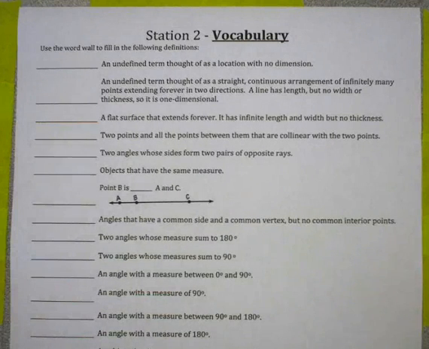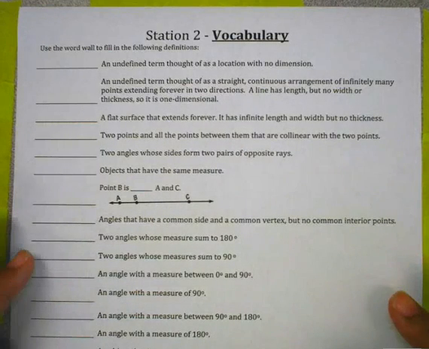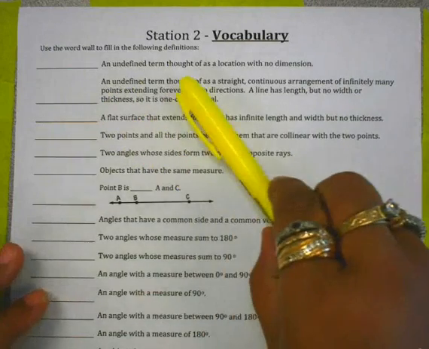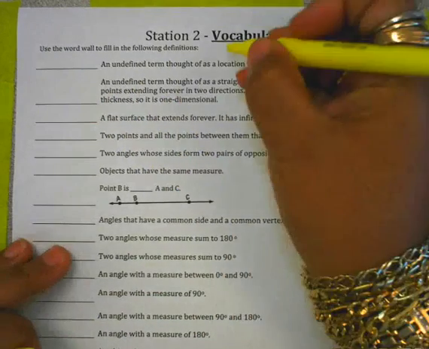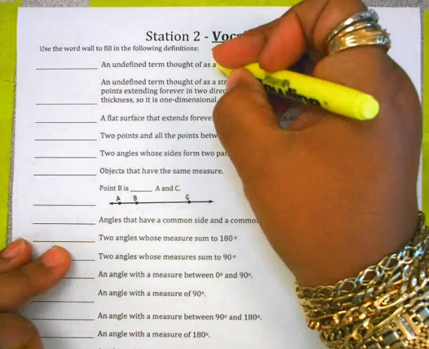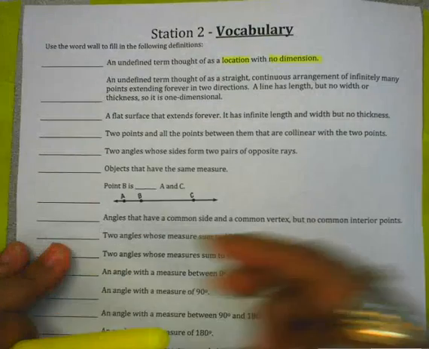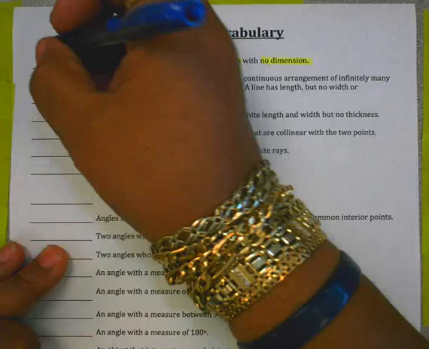Okay, we're going to work through Station 2, the vocabulary for this unit. They ask that you use the word wall to fill in the following definitions. You can use your notes, but we're hoping that you already have learned these terms. An undefined term thought of as a location. So when we're talking about a location and it has no dimension, that should be point.